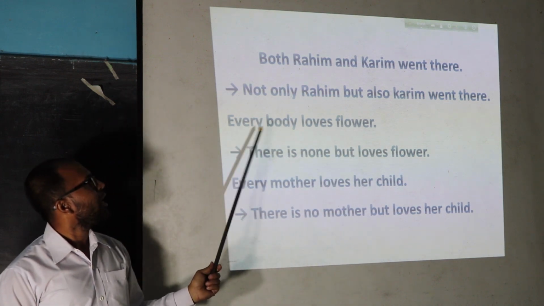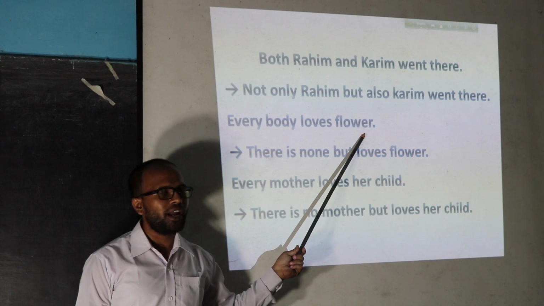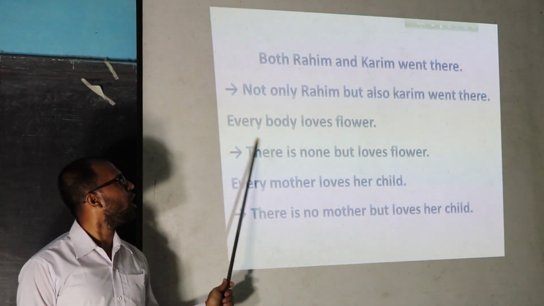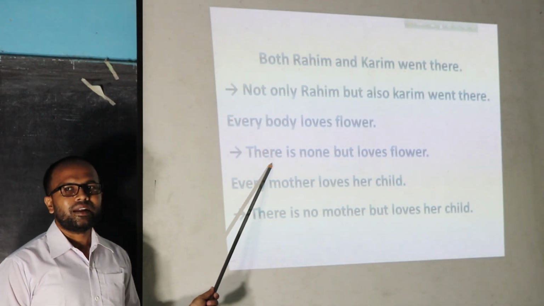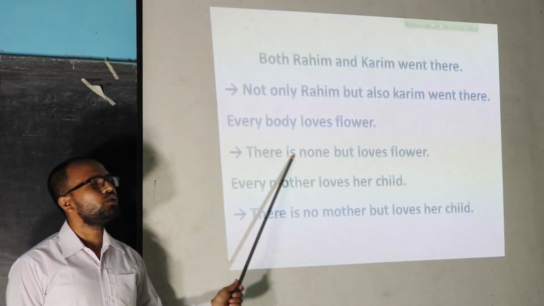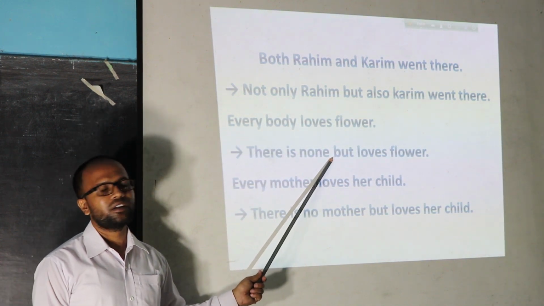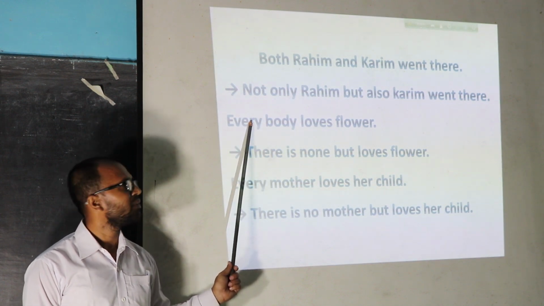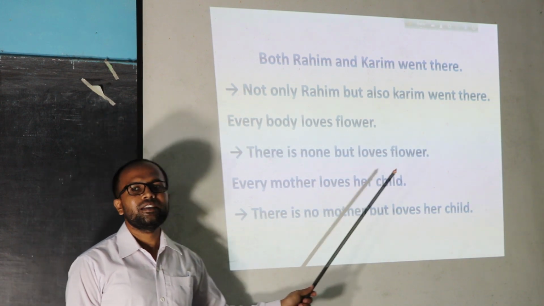Next rule, everybody loves flower. If we find the subject as everybody, everyone, all, then we can write the answer according to these rules. We can use there is none but for the omission of everybody. Clear?